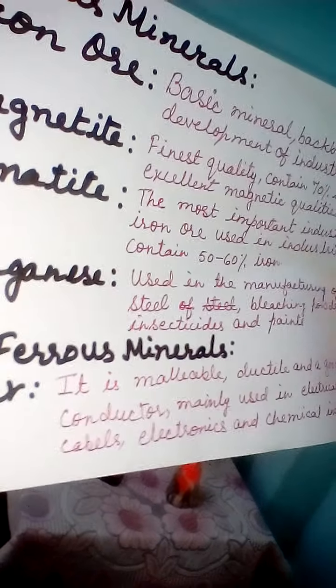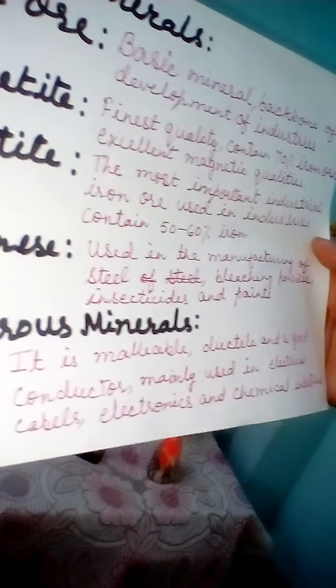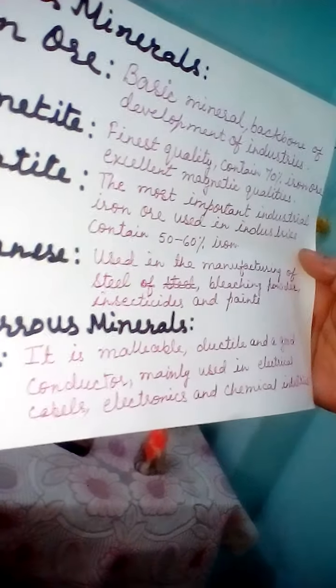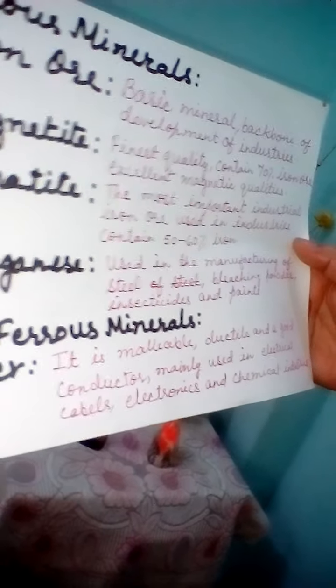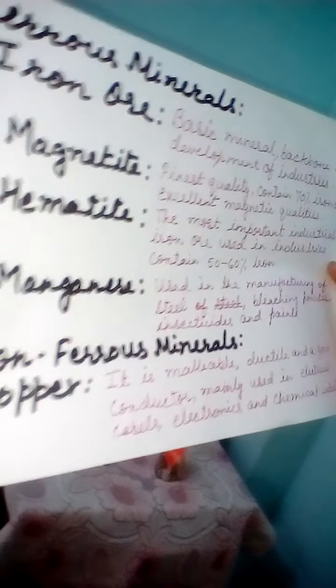Next of the ferrous minerals is manganese. Manganese is also a very important mineral. It is used in manufacturing of steel, bleaching powder, insecticides and paints. And if we talk about India, Odisha is the leading producer of manganese.